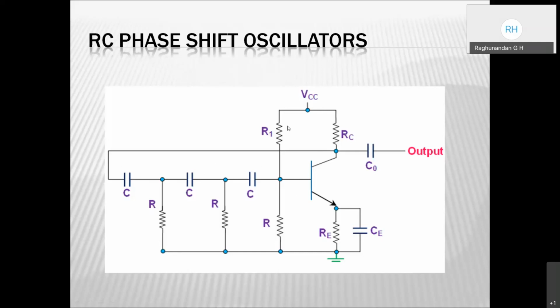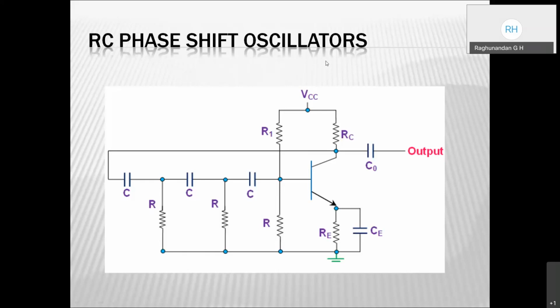Barkhausen criterion is satisfied. So when Barkhausen criterion is satisfied, during that time we will be able to produce sustained oscillation. Here this RC phase shift oscillator is also known as ladder type oscillator.